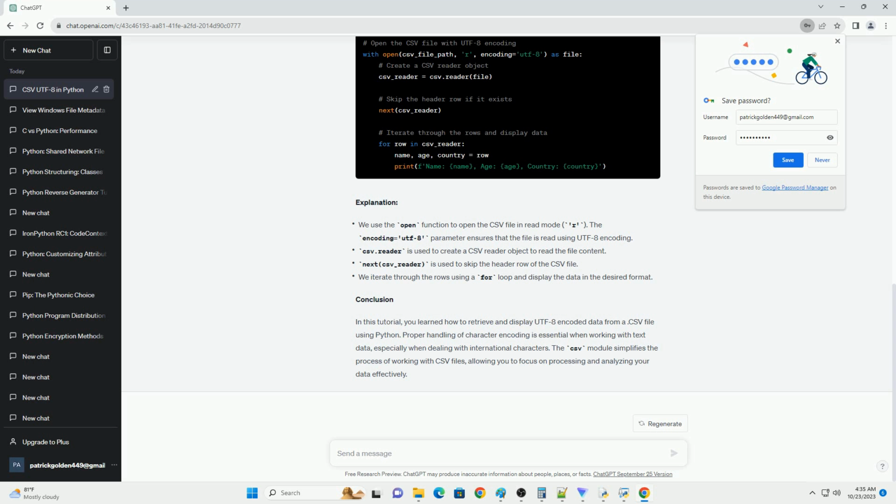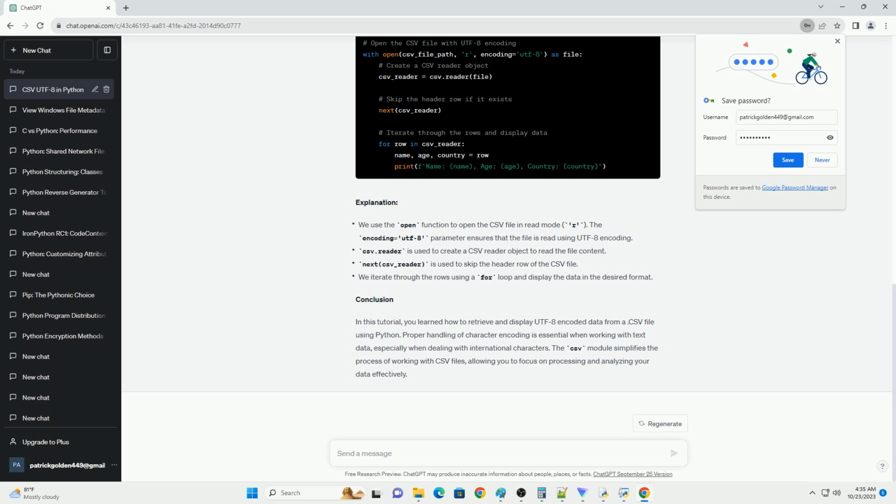In this tutorial, we will explore how to retrieve and display UTF-8 encoded data from a .csv file in Python. UTF-8 is a character encoding that can represent a wide range of characters and symbols from different languages and scripts, making it a common choice for handling text data. We will use the CSV module for reading the .csv file and the print function for displaying the data.